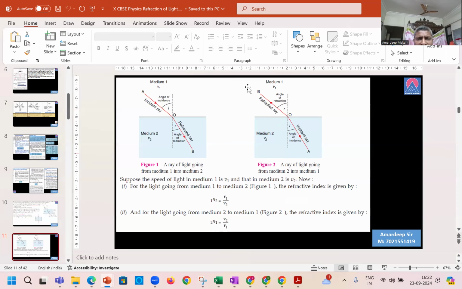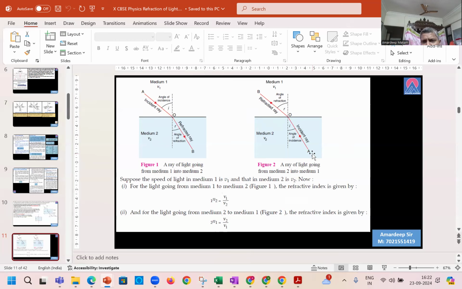Here we can see the reverse happening. Light is incident from medium 2 and then it is going to medium 1, which is a rarer medium compared to the denser medium. And therefore we can see that the refracted ray is actually bending away from the normal. Actually, if you see, these two materials are the same. Medium 1, medium 2 here and the medium 1, medium 2 over here are the same.